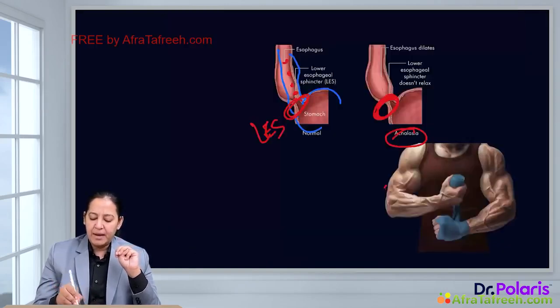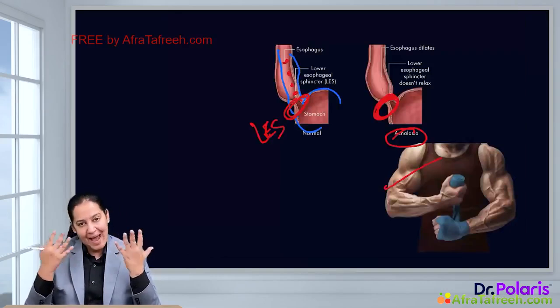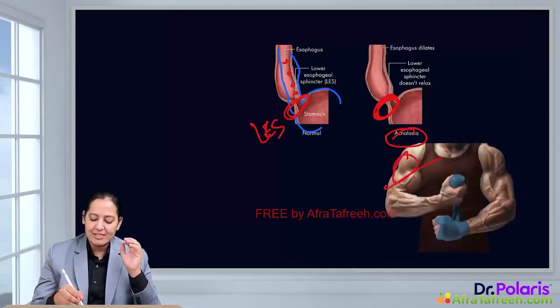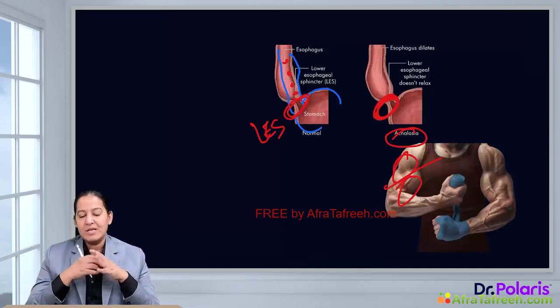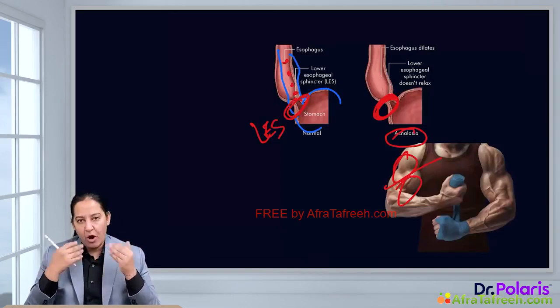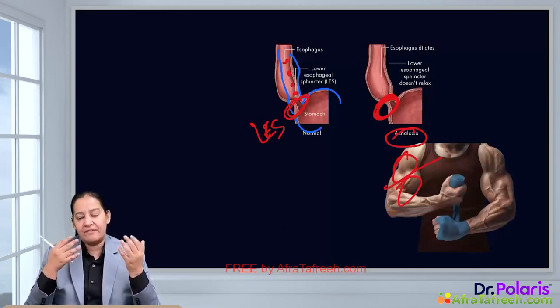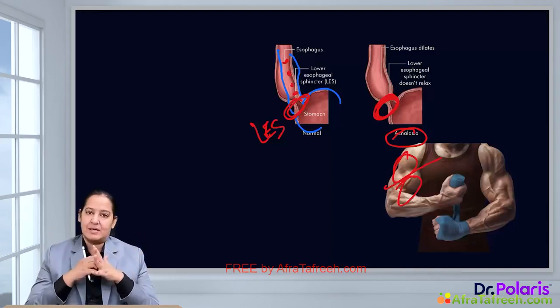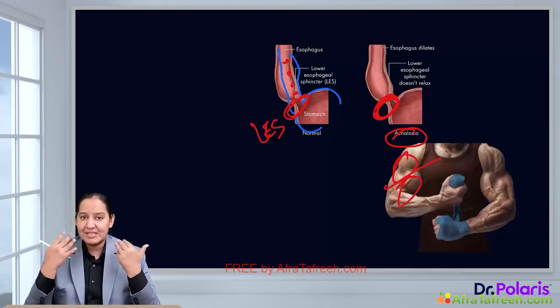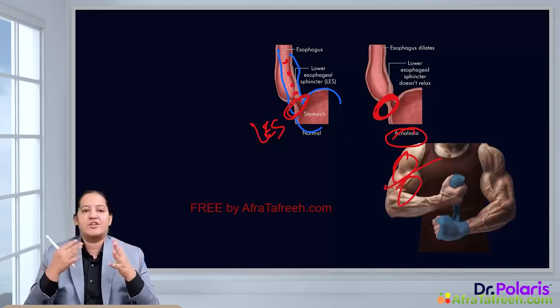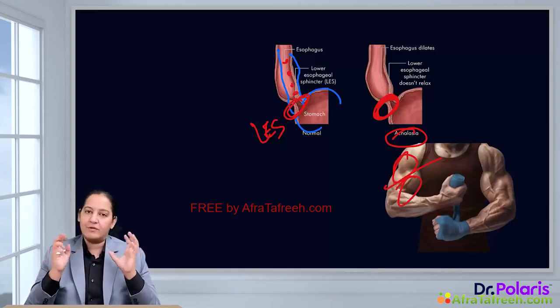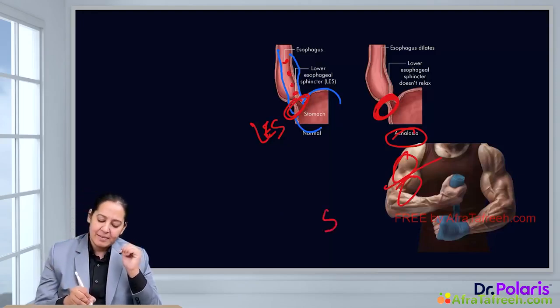Whenever we do gymming, a laborious work, some exercise, the biceps and triceps increase in size, right? Why are they increasing in size? Because the exercise is acting as a stress here. The gymming, the exercising, the physiotherapy, is acting as a stress, and it is increasing the size of the cells inside the bicep and tricep skeletal muscle. That's why overall the muscle increases in size. So that is an example of skeletal muscle hypertrophy.